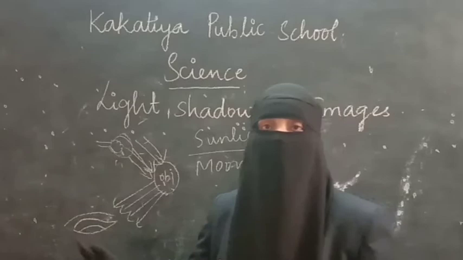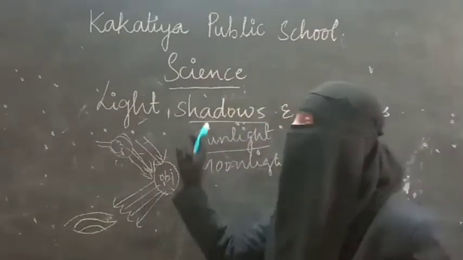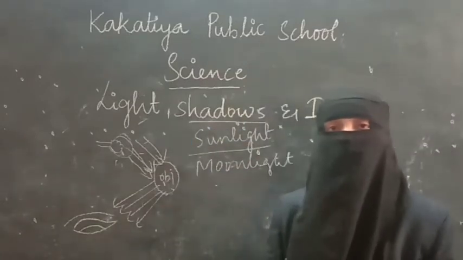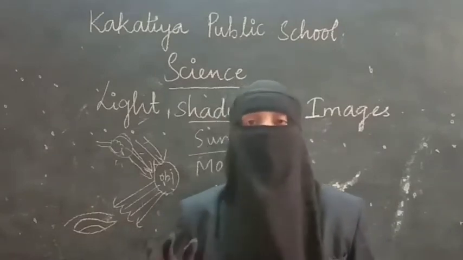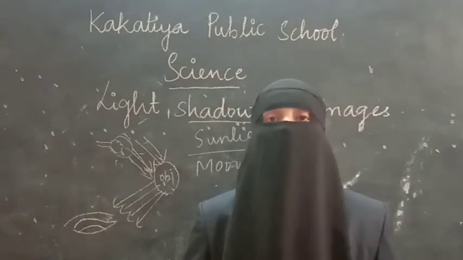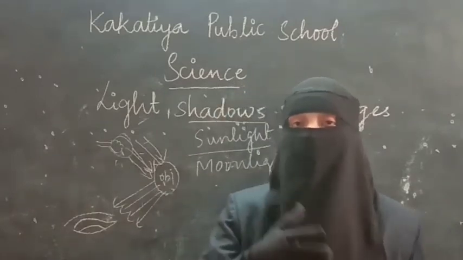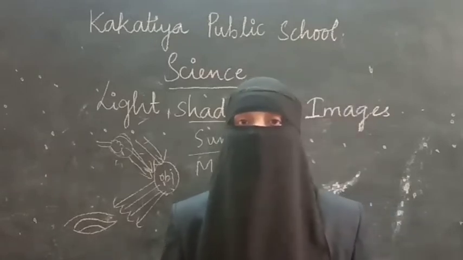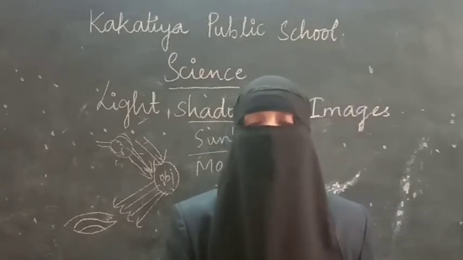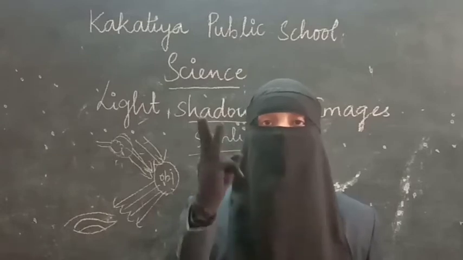In the same way, with the help of this light only, shadows will also be forming. For example, we have discussed 3 types of substances based on the path of light. Like in the lesson materials and things, we have discussed that based on the path of light, the materials can be divided into 3 different categories.